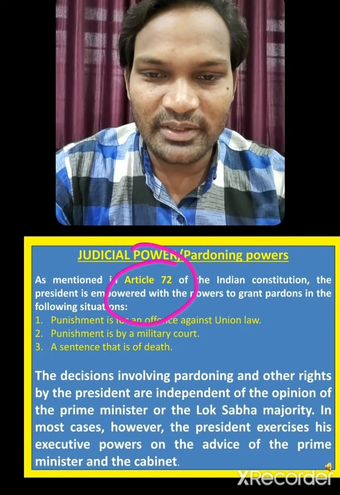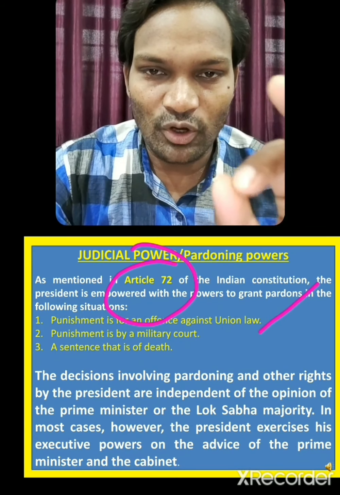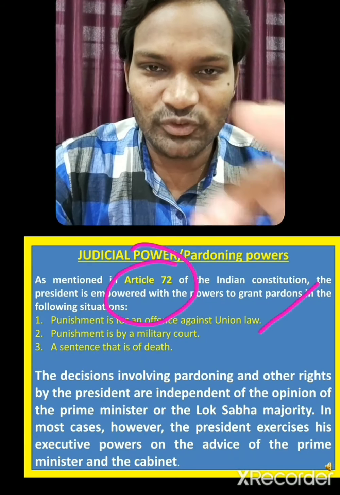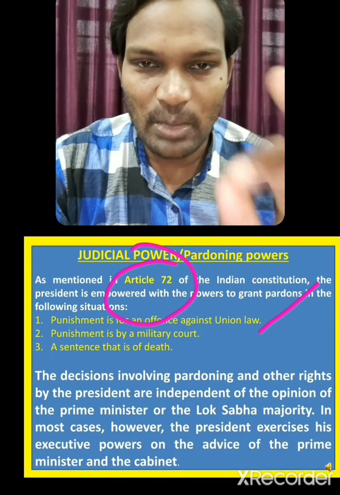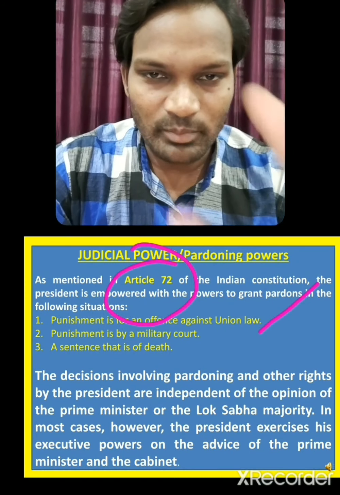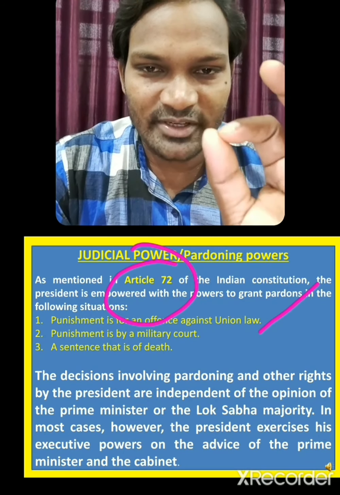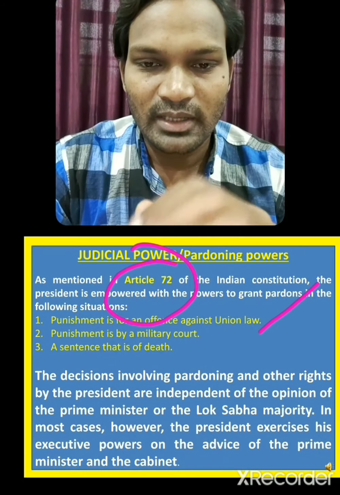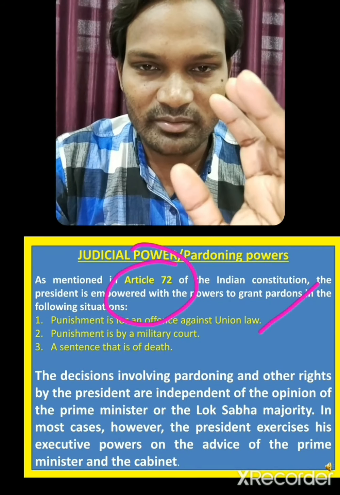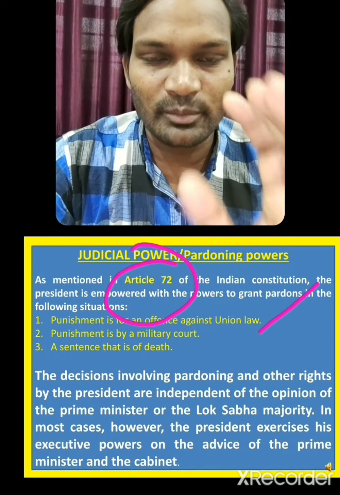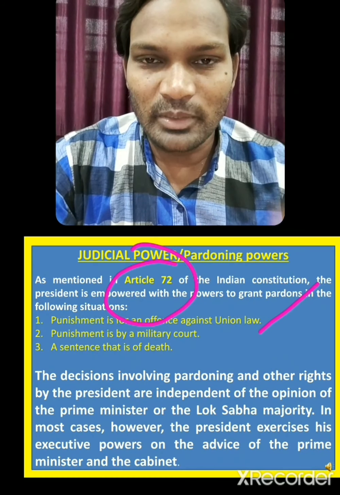First, when the punishment is for an offense against union law. Union law means law of the central government. Suppose somebody violates it and is found guilty, he can be punished, but the president can forgive him. Second, when the punishment is by a military court. A military court deals with disciplinary matters. If someone is found indisciplined, the military court can punish him, but the president can forgive.